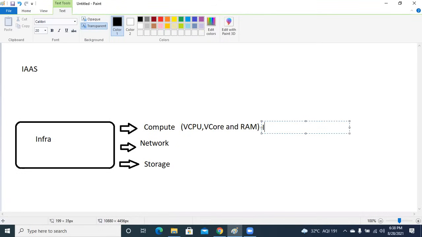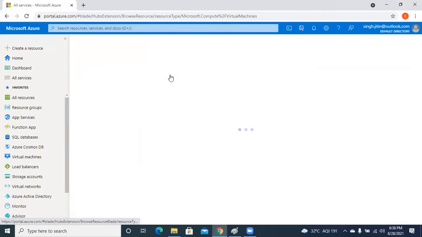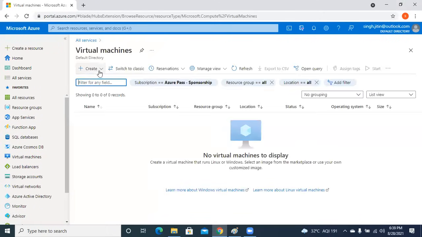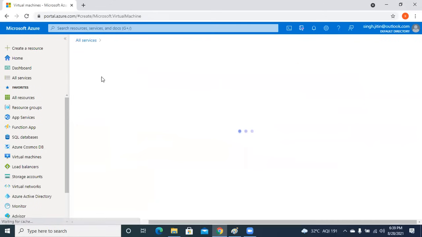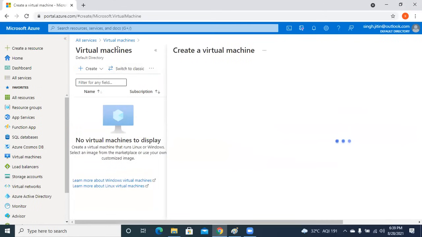And at the end of the day, how you manage them using IOPS, right? Input and output per second. This is how you define the compute for any virtual machine that you will be creating, right? Let's say I'm going into the portal and I'm creating a virtual machine over here, right? Let's say I went into the virtual machine section and I'm trying to create any virtual machine, right?